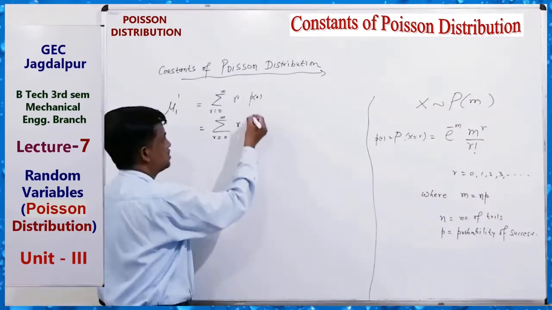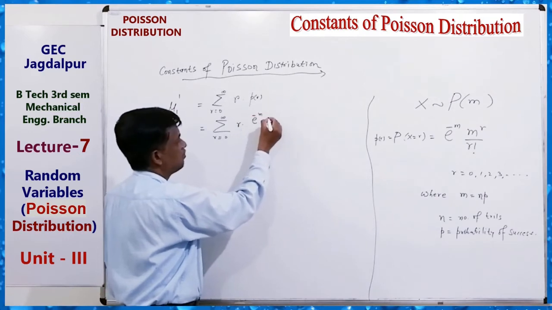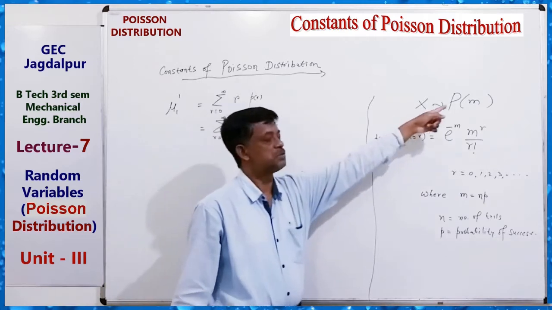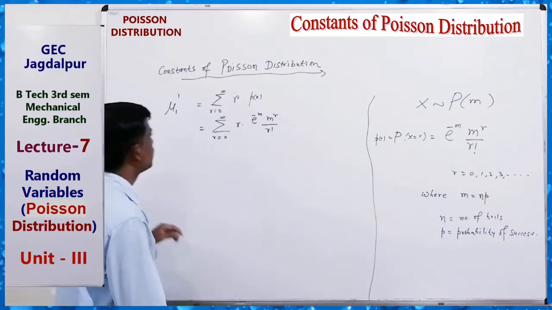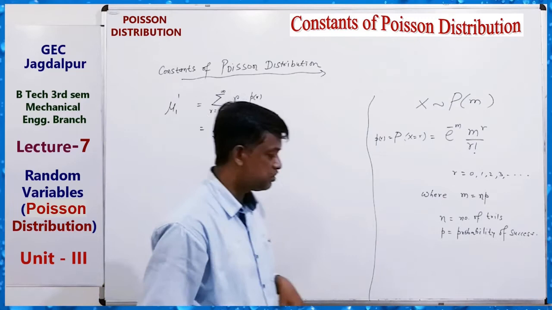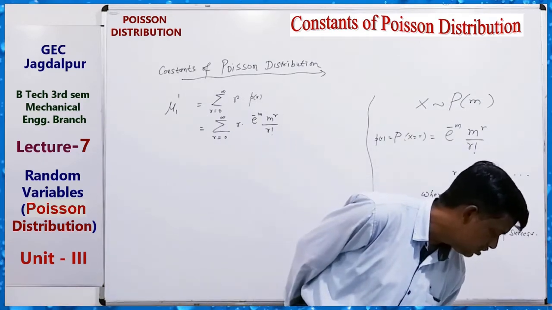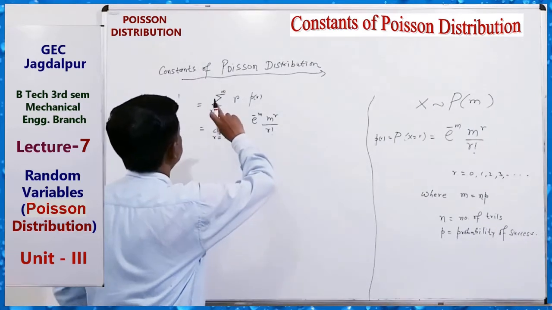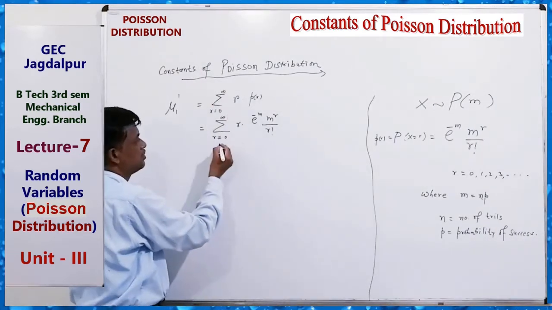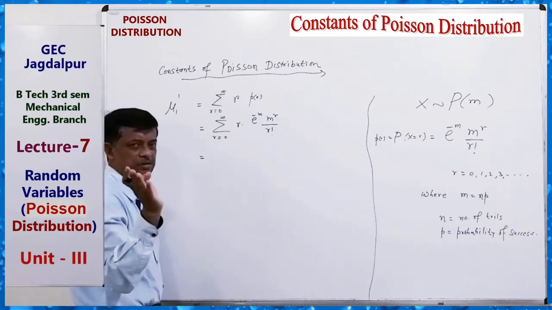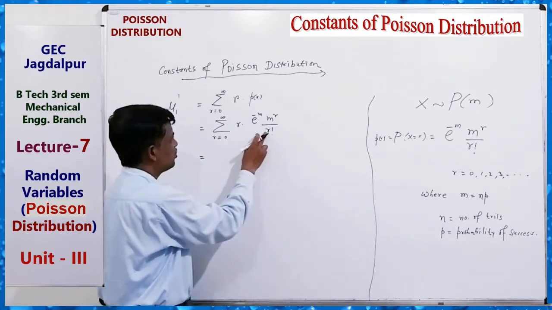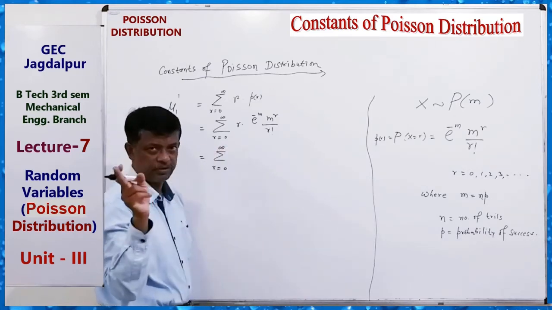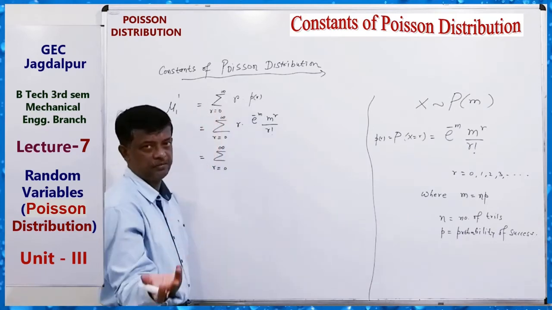Now here, p r is e to the power minus m, m to the power r upon r factorial. M is the parameter of the Poisson distribution. Now we know, by using factorial notation, here r equals 0 to infinity.